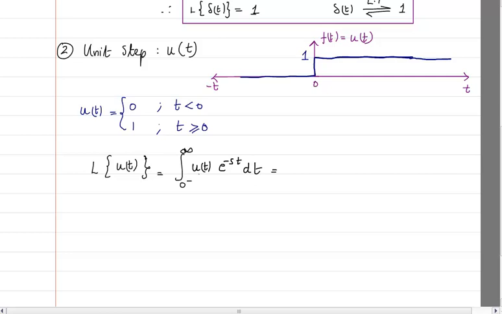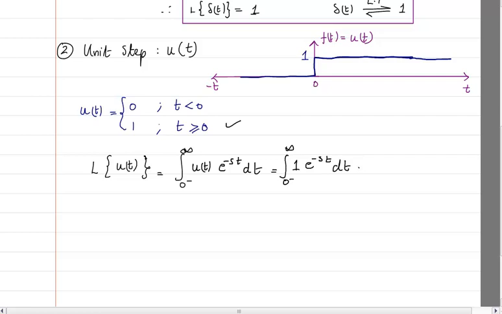Now what is u of t? U of t is going to be 1 for 0 up to infinity. So I can write that from 0 minus up to infinity the value of u of t is equal to 1, and the remaining I will write e raised to power minus st dt.